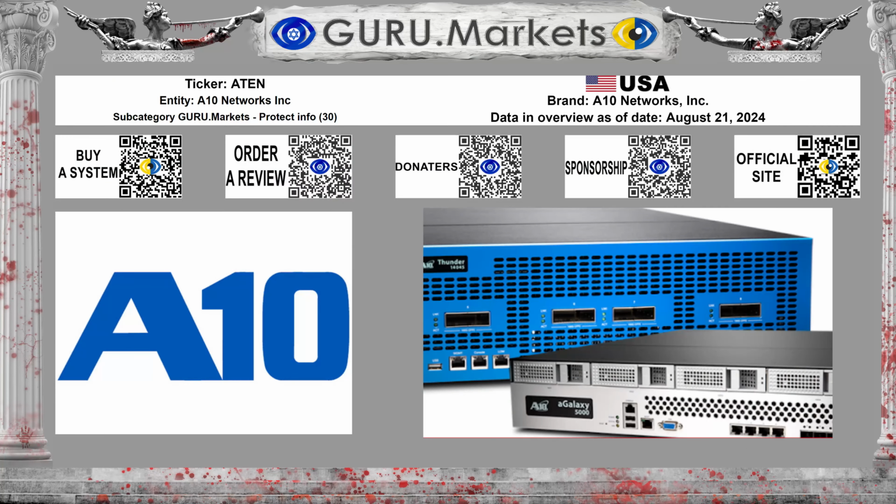Now we will compare the current fundamental indicators of the corporation with A10 Networks Incorporated, ticker ATEN. The review was made using current information at the time, August 21st, 2024. By classification Guru.Markets organization A10 Networks Inc. belongs to the subcategory Protect Info. 30 companies take part in the assessment, and this is very representative.